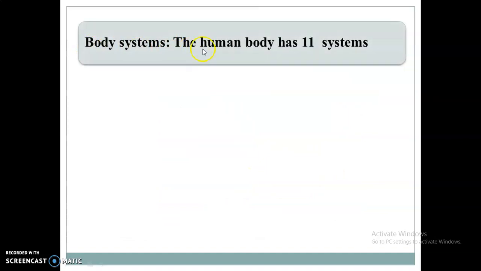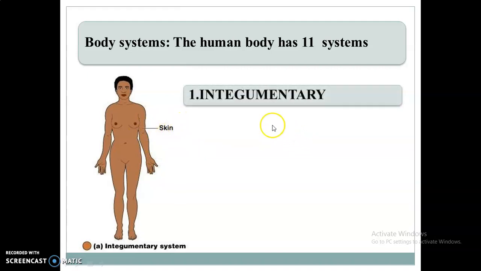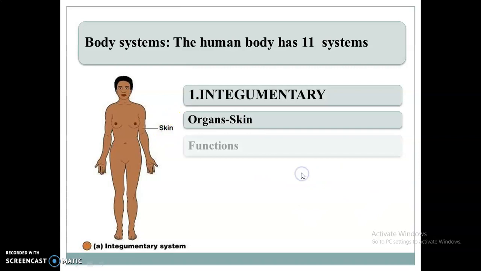Like here, the human body has 11 systems. In that, first is a very beautiful system, the integumentary system. The main organ involved is the skin. So what are the functions of skin? Yes, think about that. What is the function of skin?